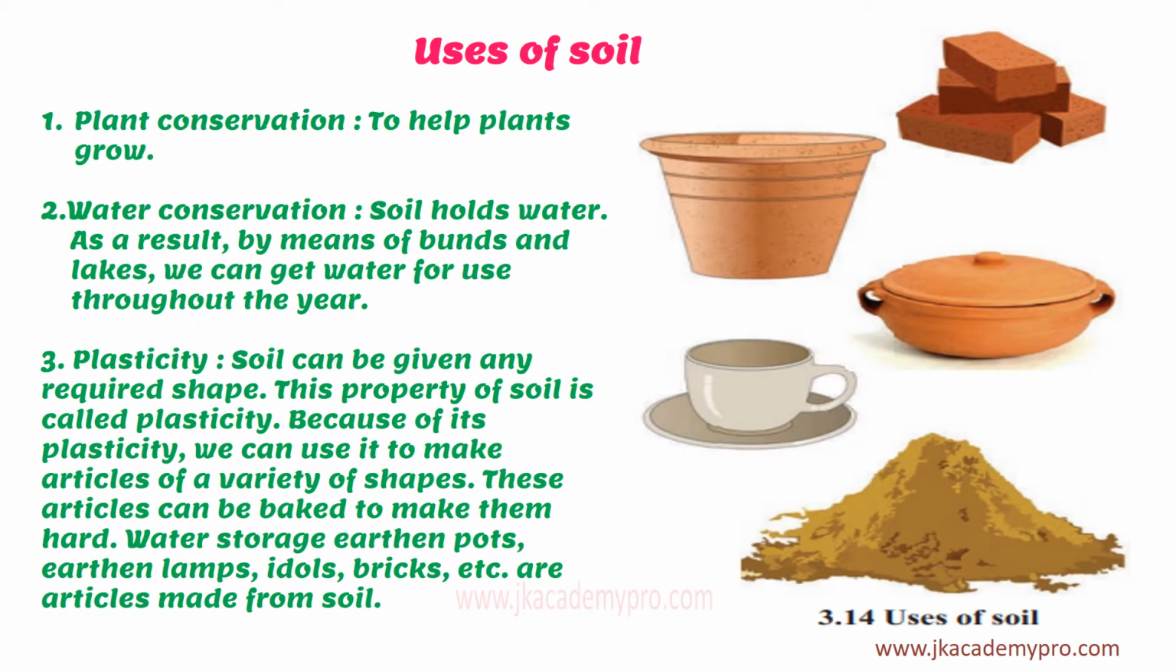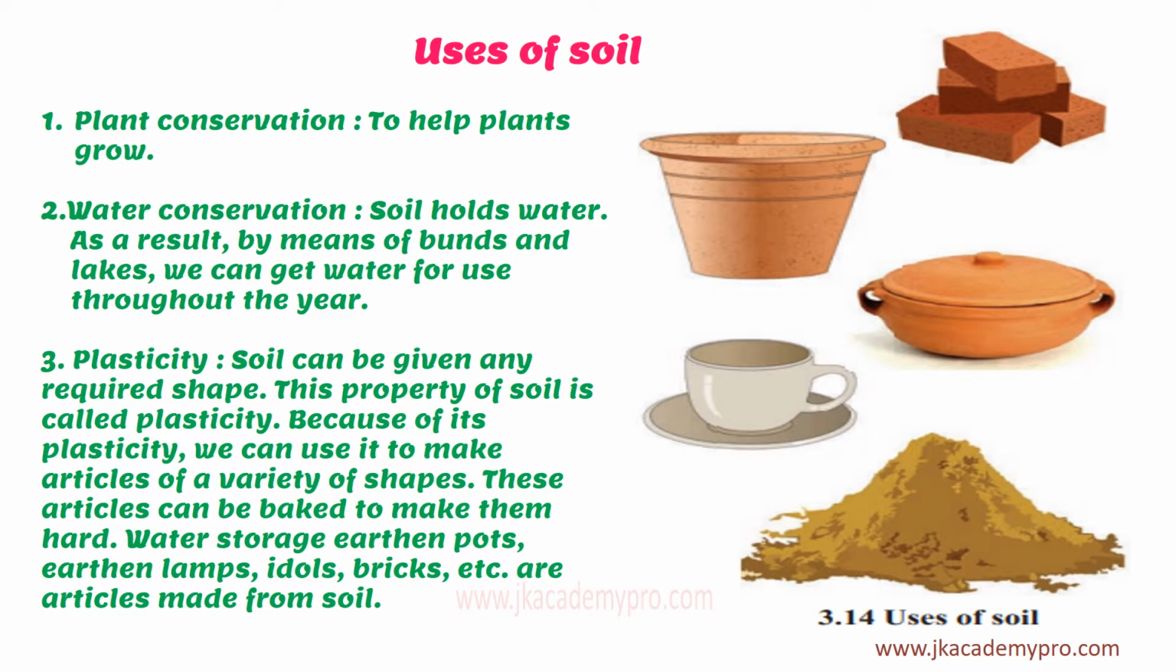Uses of soil. Let's learn about the various soil uses. The first and the most important is plant conservation. That is, it helps plants to grow. So we know that without soil, we cannot have any type of plants. So plants can grow and survive because of the soil. The second useful thing about the soil is water conservation. It means that soil holds the water. As a result, we can get a good supply of water by means of building bunds and lakes. So we can get water for use throughout the year.